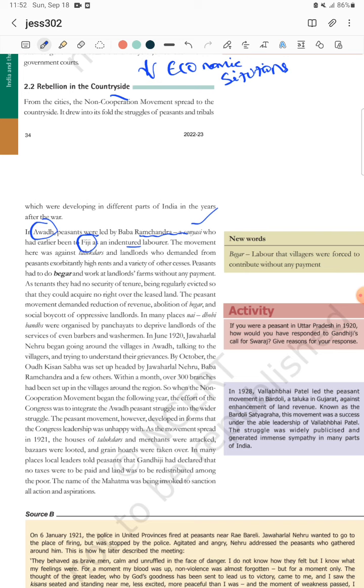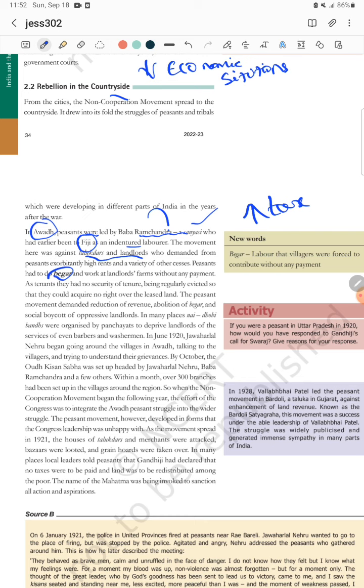Now the question was, why did these peasants start the movement? Because the movement was against the talukdars and landlords. Talukdar means area head, right? Against the talukdars and landlords who demanded exorbitantly high rents and a variety of other cesses from the peasants. So this movement was against the landlords or talukdars because they increased the tax at a high rate. Understand?